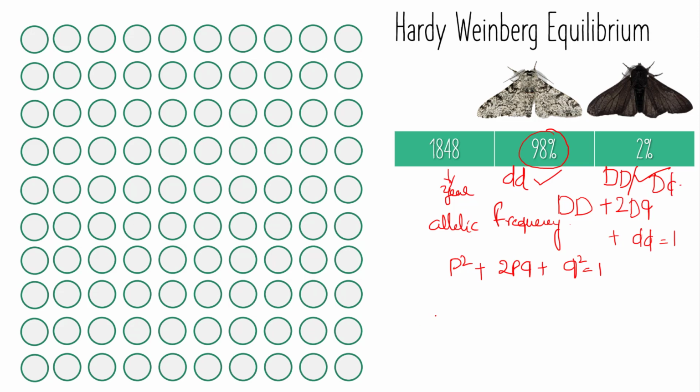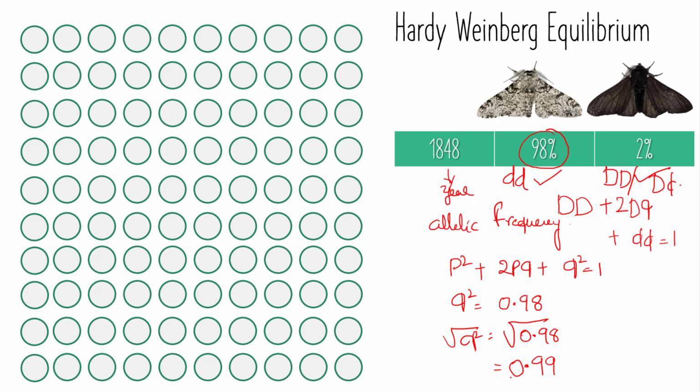Now you can substitute these values in the equation. q square is equal to 98%, which converted into decimal becomes 0.98. If you take the square root of 0.98, it roughly comes to 0.99, which is the allelic frequency of the light colored pepper moth.